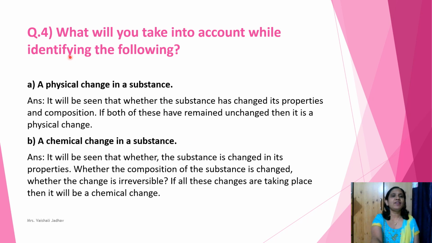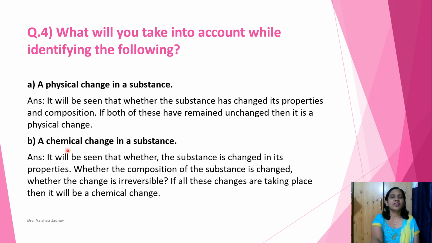Students, let's see question 4. What will you take into account while identifying the following? A, a physical change in a substance, and its answer is, it will be seen whether the substance has changed its properties and composition. If both of these have remained unchanged, then it is a physical change.